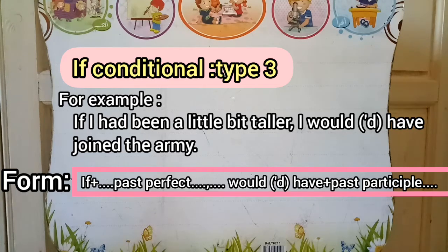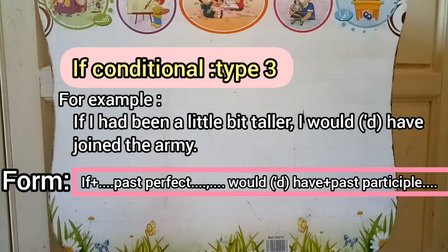If plus verb in the past perfect in the first clause, and in the second clause we have would have plus past participle.